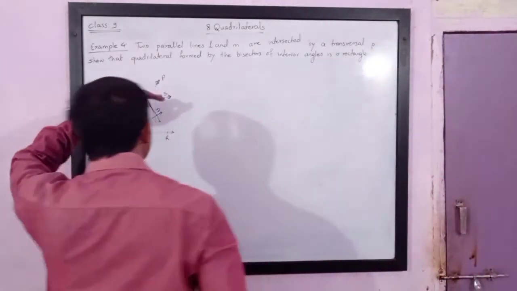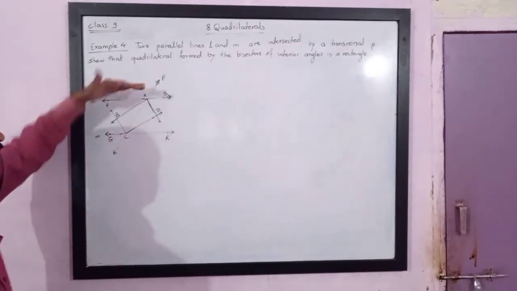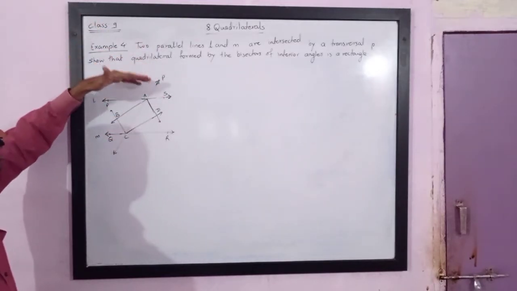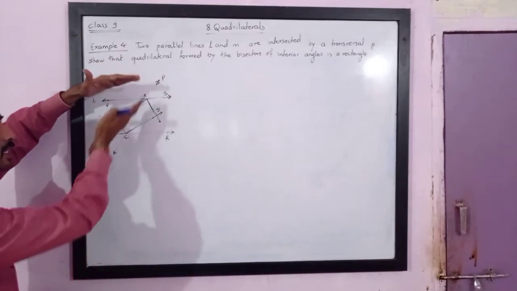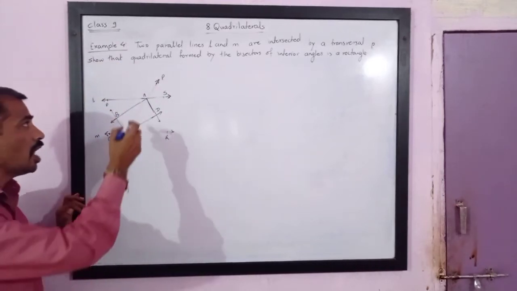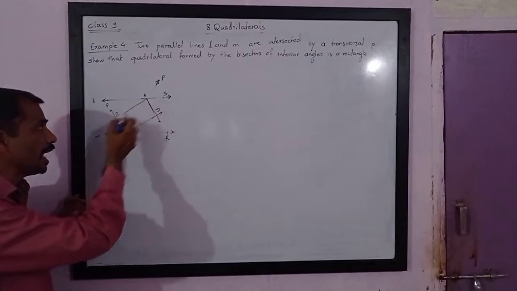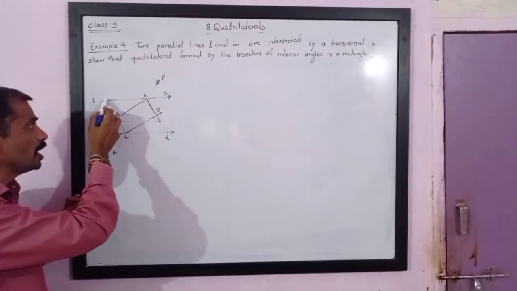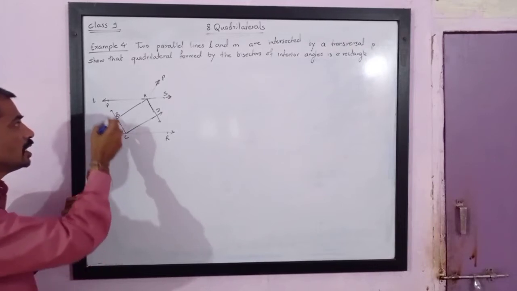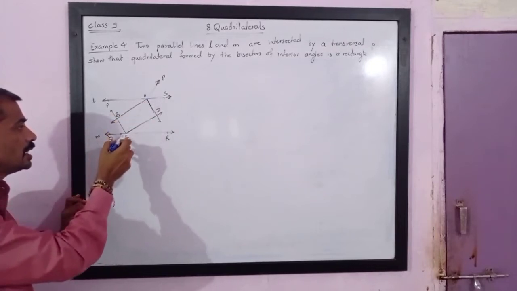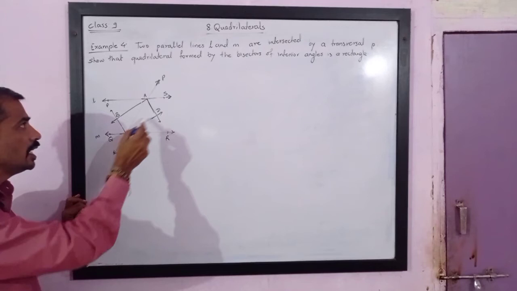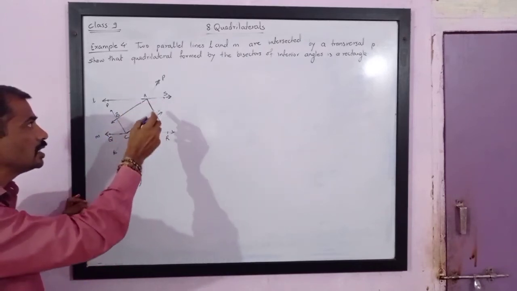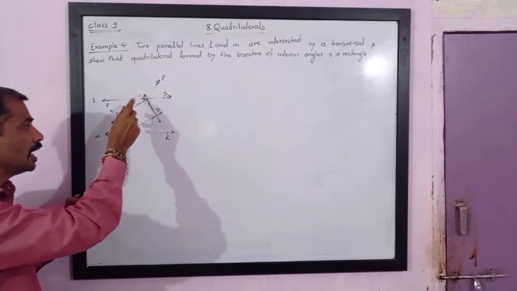We have already studied two parallel lines and transversals. These angles are exterior angles. Outside angles are exterior angles and those between the parallel lines are interior angles. Now, if you bisect the interior angles, we will get AB. AB is the bisector of angle PAC, CB is the bisector of angle ACQ, CD is the bisector of angle ACR, and AD is the bisector of angle SAC.